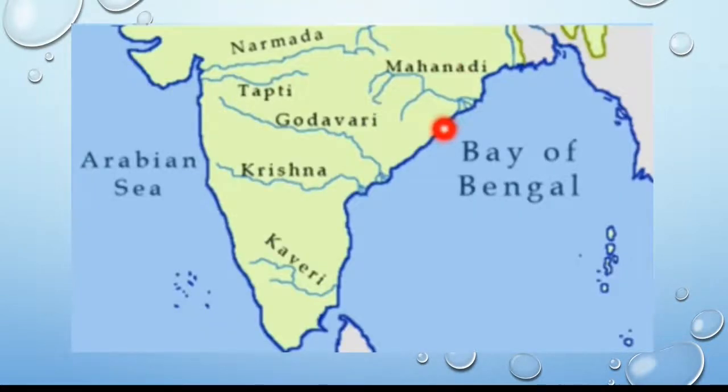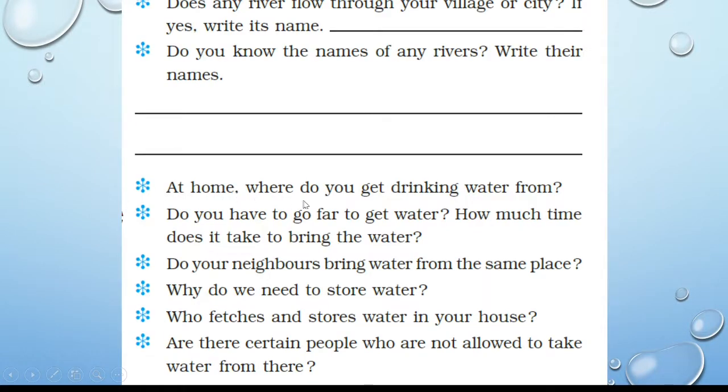Narmada, Mahanadi, Tapti, Godavari, Krishna, Kaveri. These are also the famous rivers of India. Now, at home, where do you get drinking water? From where do you get?